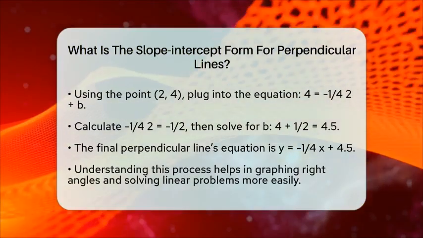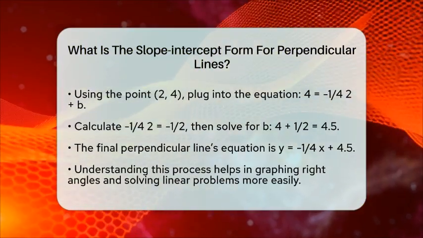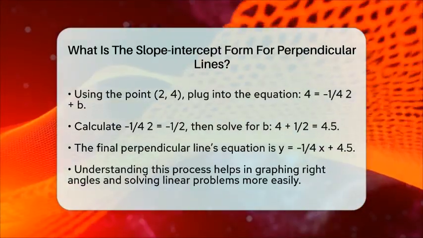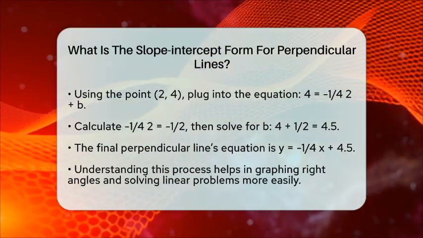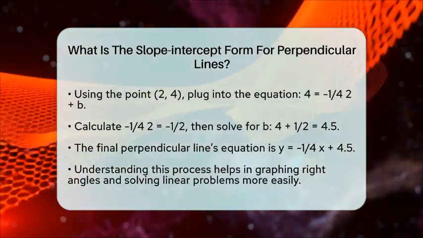Now, write the new line's equation. y equals -1/4 x plus 4.5. This is the slope-intercept form of the line perpendicular to the original.